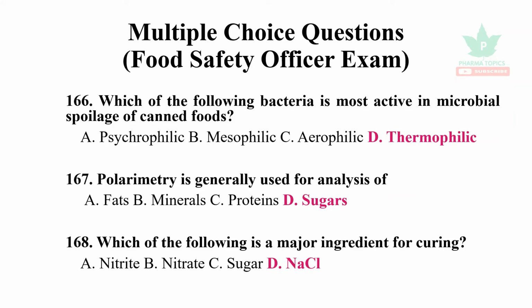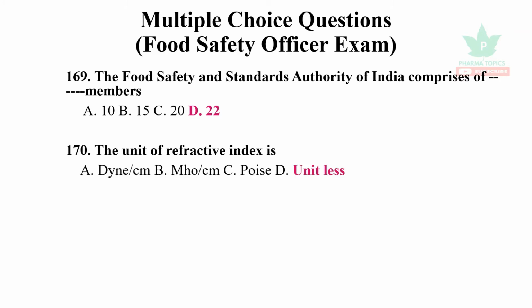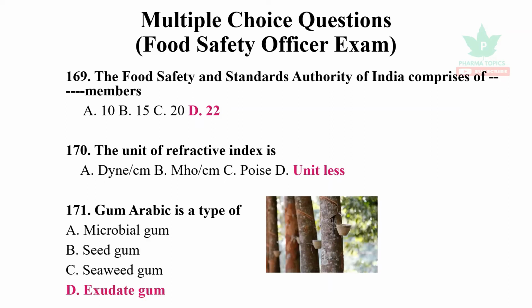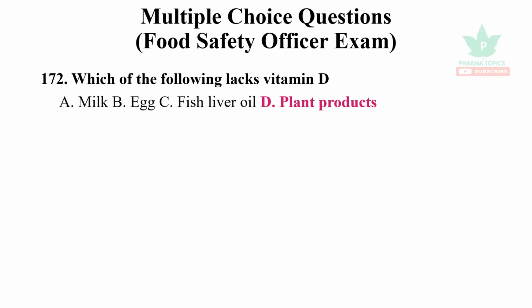The major ingredient for curing is sodium chloride. The Food Safety and Standards Authority of India comprises 22 members. The unit of refractive index is, actually, there is no unit, it is unitless. Gum arabic is a type of exudate gum. The following lacks vitamin D: plant products. Milk, egg, and fish liver oil contain vitamin D.